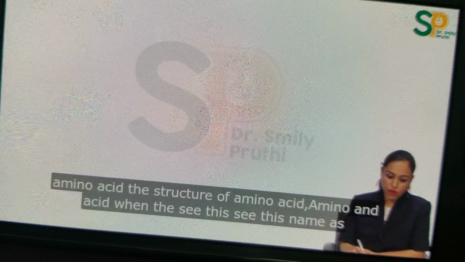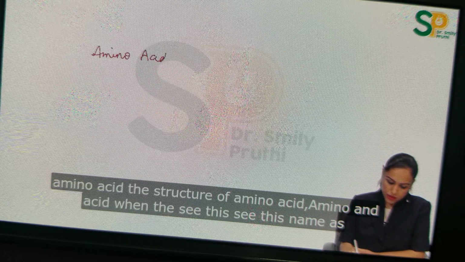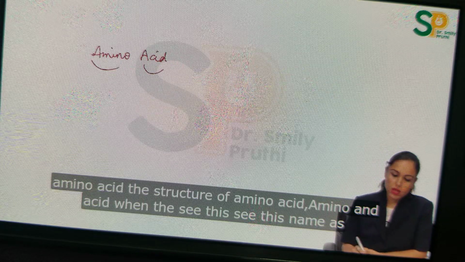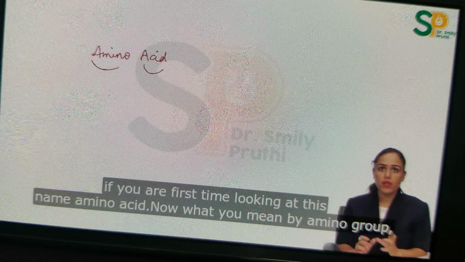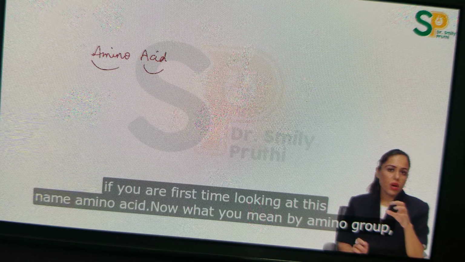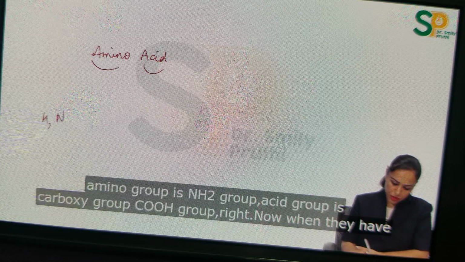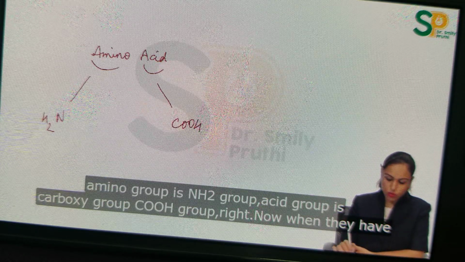So let's see the structure of amino acid. When you see this name as if you're looking at this name, amino acid, for the first time. Now put a name for amino group. Amino group is NH2 group. Acid group is carboxy group, COOH group, right?